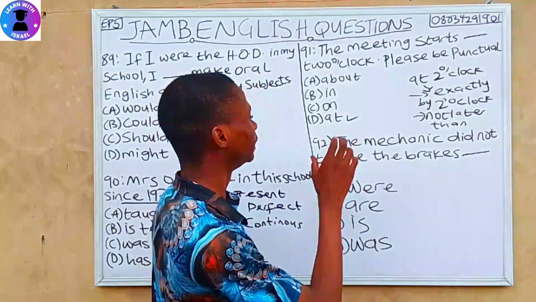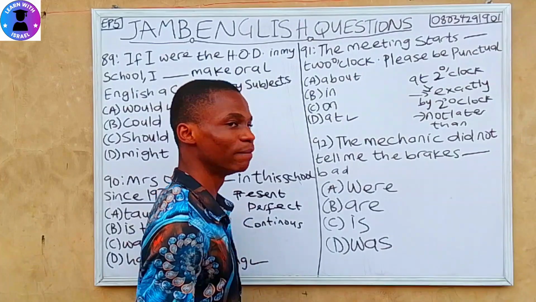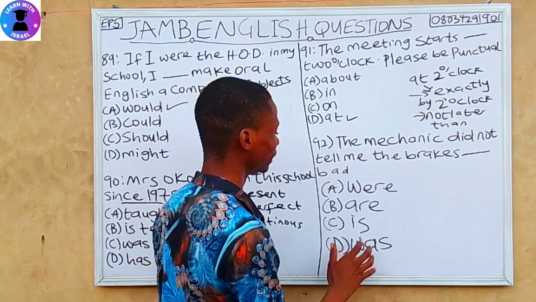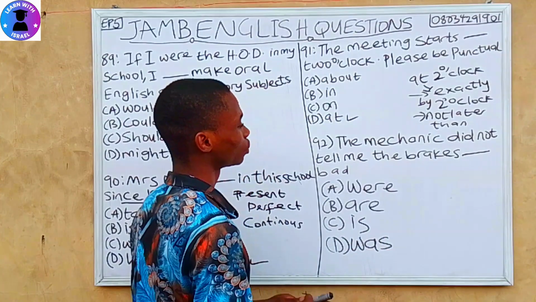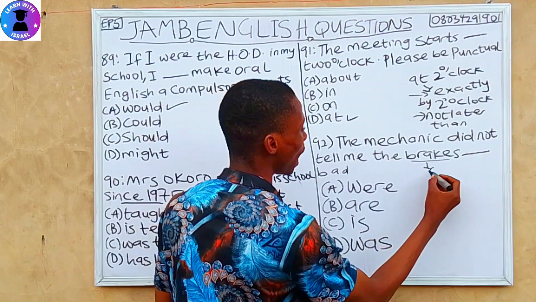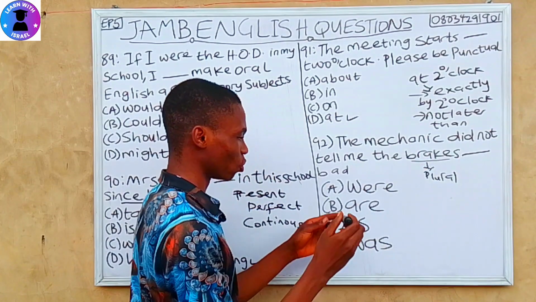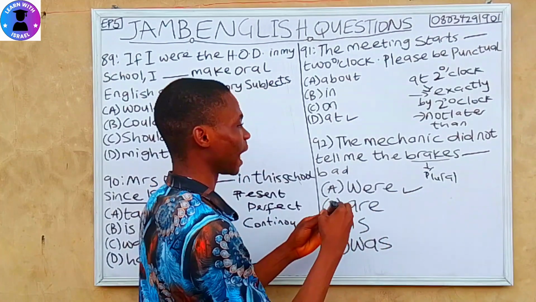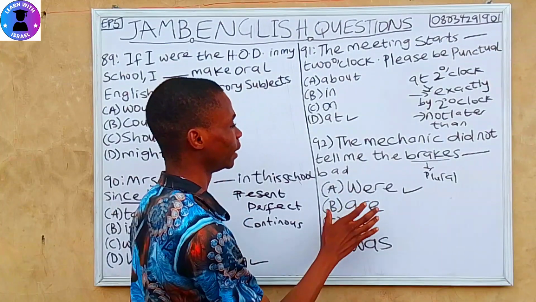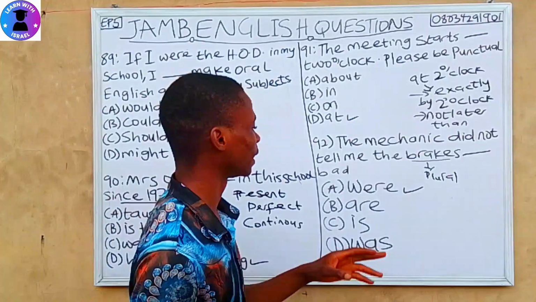Question 92. The mechanic did not tell me the brakes dash bad. A well, B are, C is, D was. The word that matters here, brakes, is plural. So we'll fit in the verb that is also plural, which is were. The mechanic did not tell me the brakes were bad. It is wrong to say the mechanic did not tell me the brakes are bad. It's grammatically incorrect. The correct answer is were.